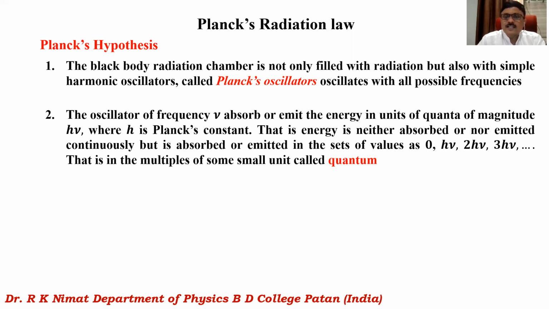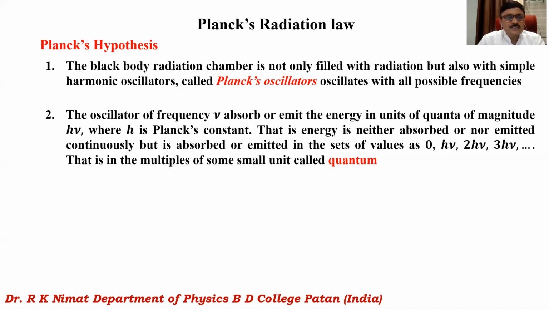That means the energy is neither absorbed nor emitted continuously, as we discussed in classical theory, but in sets of certain values, which are multiples of h nu, including 0, means either 0, h nu, 2h nu, 3h nu, and so on.